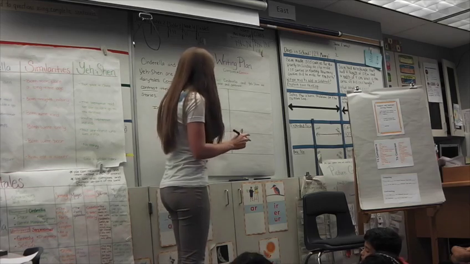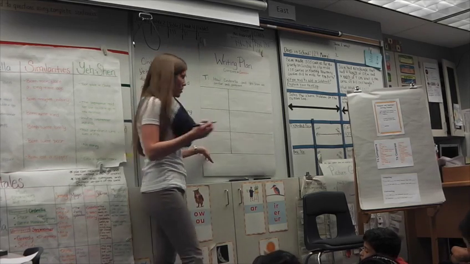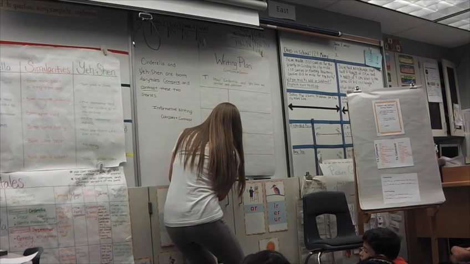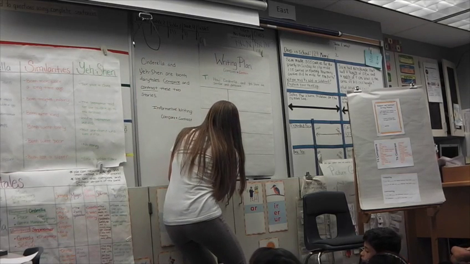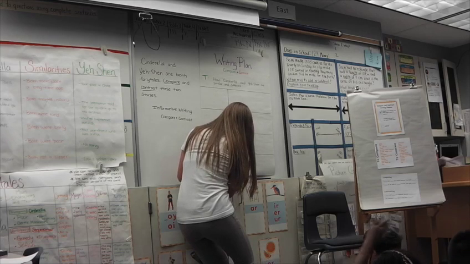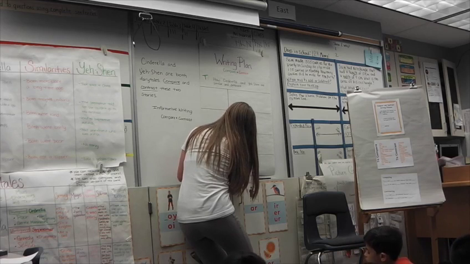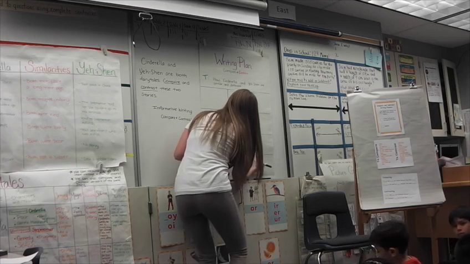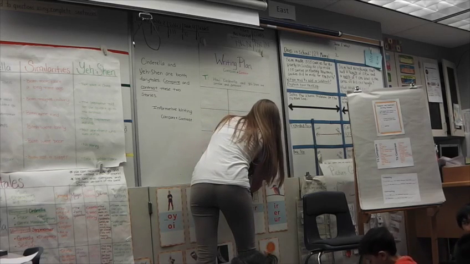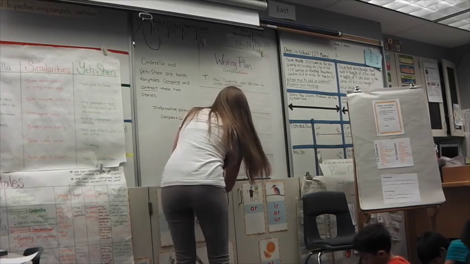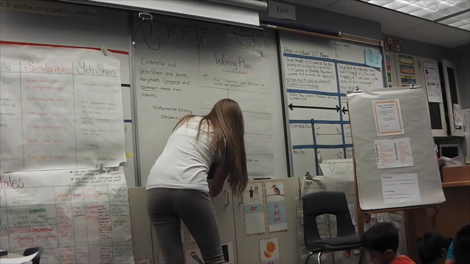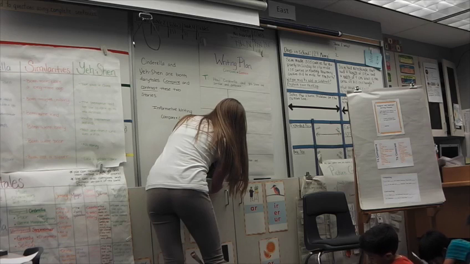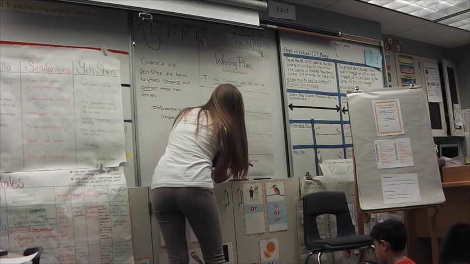Okay. So let's go ahead and write down what our conclusion would be. All right. What Jelena said? How Cinderella and Ye Shen are similar and... Which one are we doing?